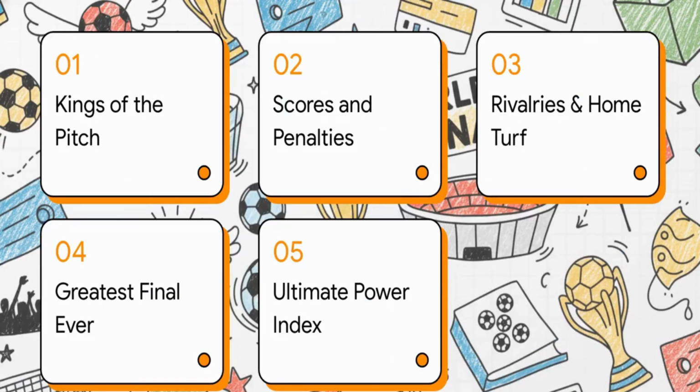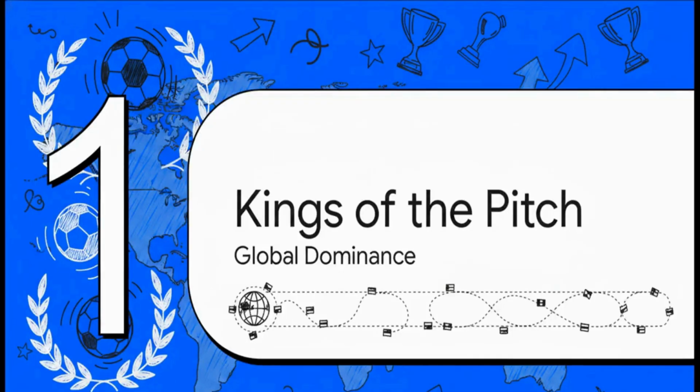All right, here's our roadmap for today. 1. The kings of the pitch. 2. Tighter scores and penalties. 3. Rivalries and home advantage. 4. The greatest final ever. And finally, 5. The ultimate power index. So let's kick things off with Section 1. The kings of the pitch, global dominance.